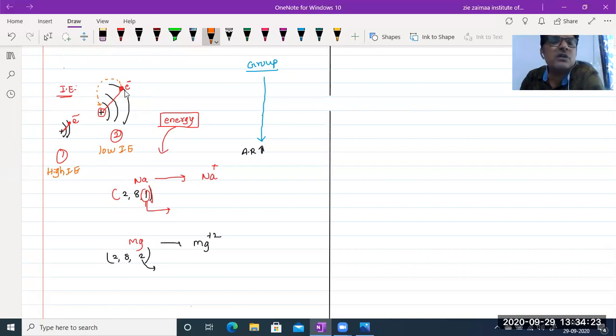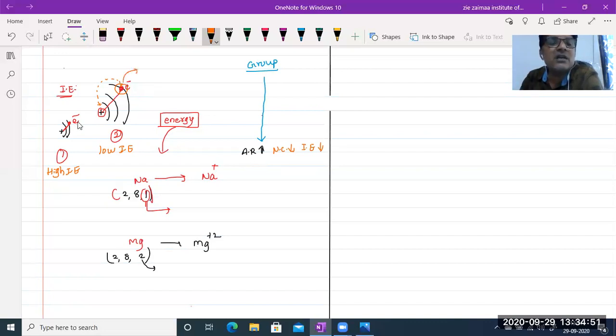And this one, nuclear charge is very less, because it is far from the nucleus. So with increasing atomic radius, nuclear charge is low. Then obviously ionization energy is also low, meaning it requires very little energy to remove this electron.